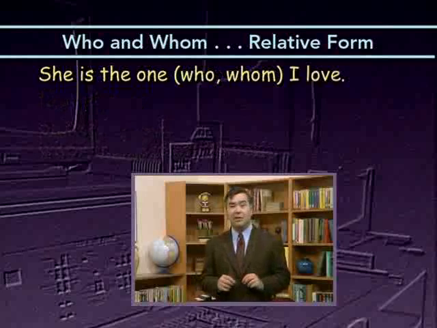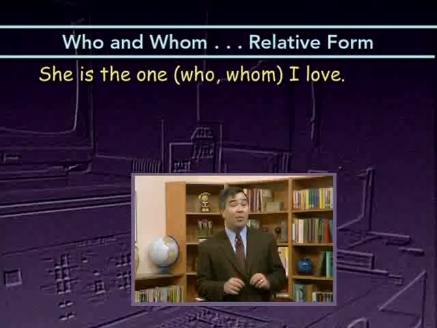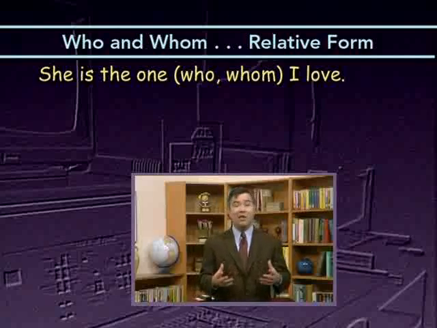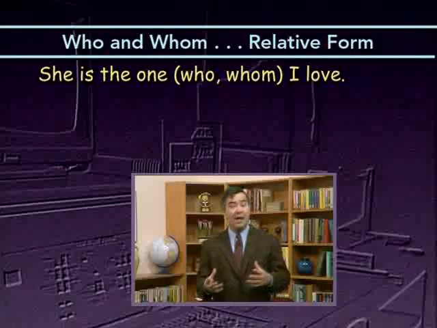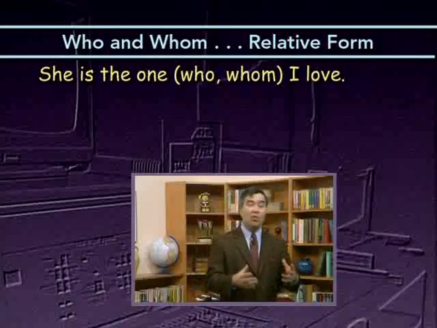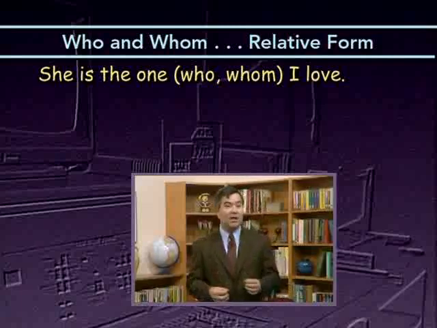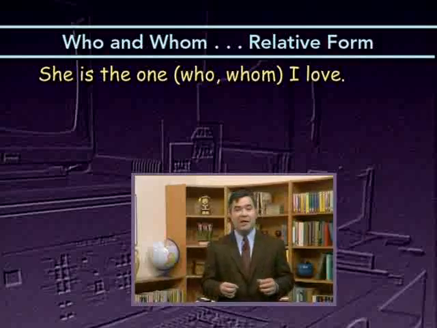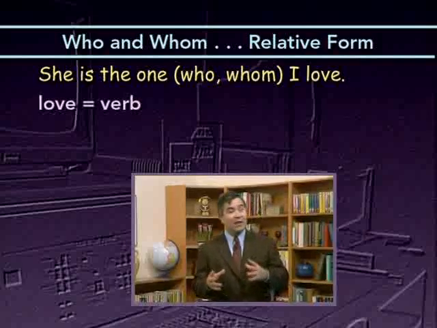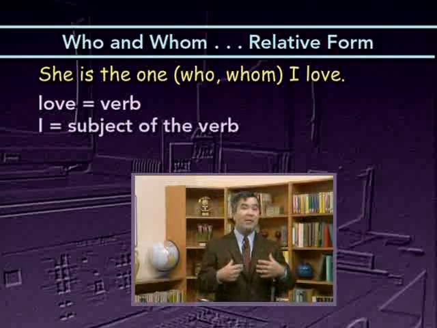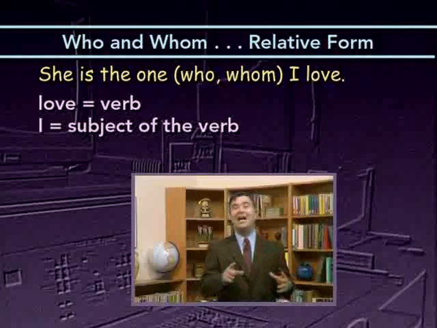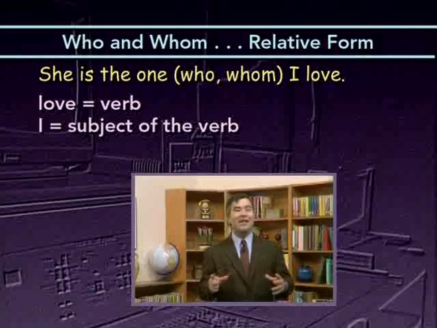Here's a different example. She is the one who or whom I love. Once again, who or whom is being used as a relative pronoun to introduce a subordinate clause, who I love or whom I love. Now, which is correct? Is it who or whom? Well, let's look at the subordinate clause, find the verb, and then ask who or what is the subject of that verb. The verb is love. Who or what is doing the loving? I am. I am the subject. So who or whom is not the subject of the verb. Instead, it's the object of the verb. Who or whom is the one that I love.